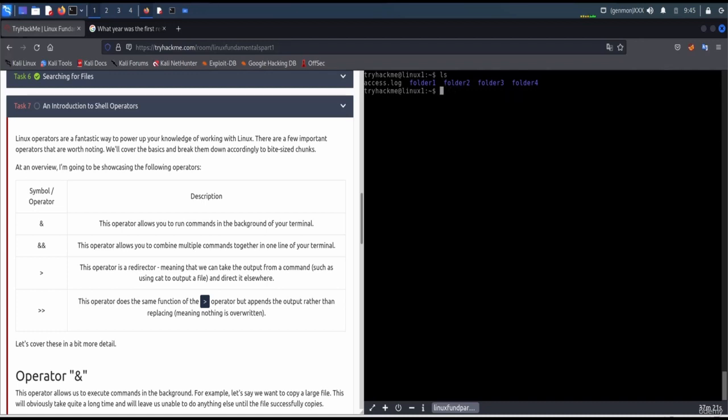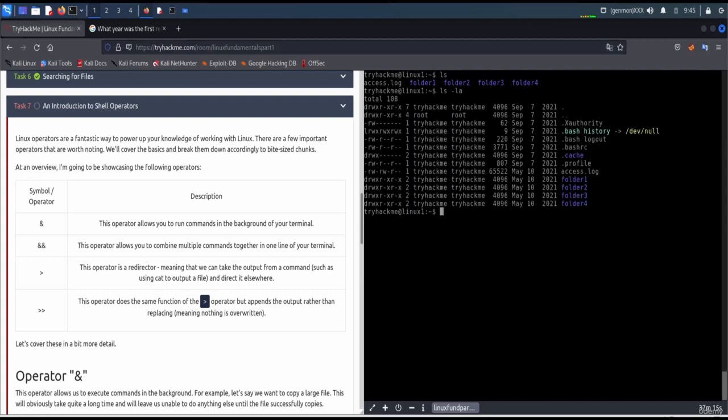Let's go to folder 4 first. Folder 4 has read, write and execute, so we can also make a file. So I'm going to cat this file, cat note.txt. Okay, let's see.